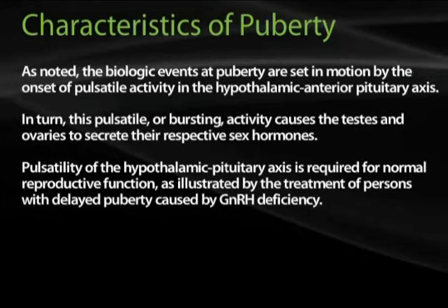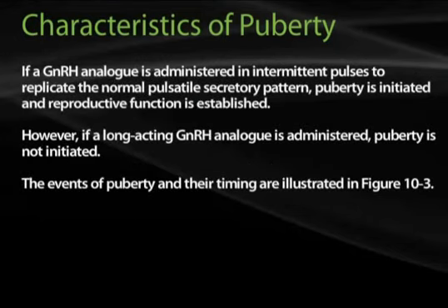If a GnRH analog is administered in intermittent pulses to replicate the normal pulsatile secretory pattern, puberty is initiated and reproductive function is established. However, if a long-acting GnRH analog is administered, puberty does not begin. Interestingly, this is the mechanism by which chemical castration is also effected, notably in sex addicts and sexual deviants. They're given a long-acting GnRH analog, and their sexual drive is then suppressed by the same suppression of the pulsatile activity of the hypothalamic-anterior pituitary cycle.